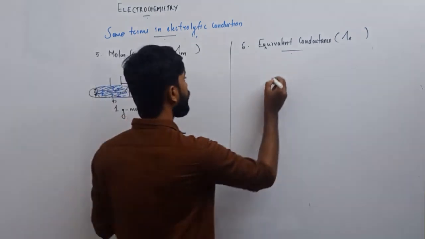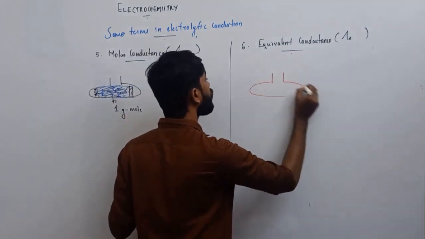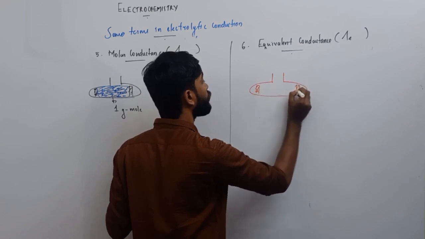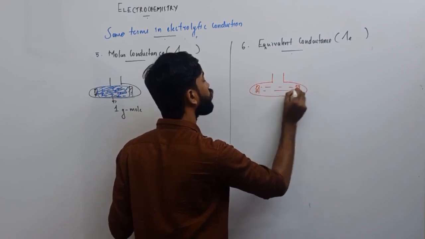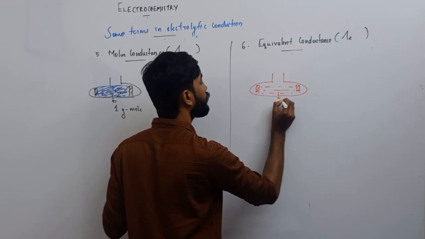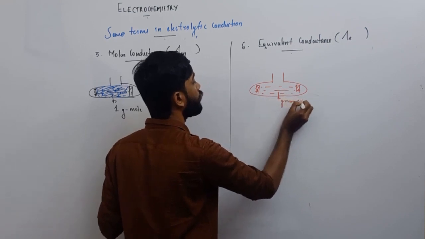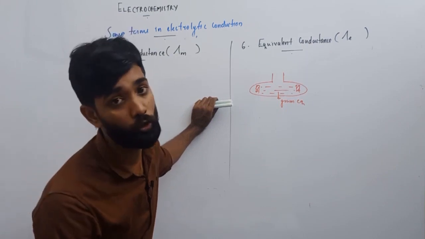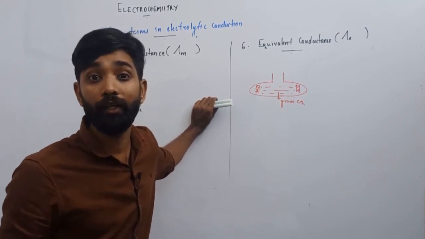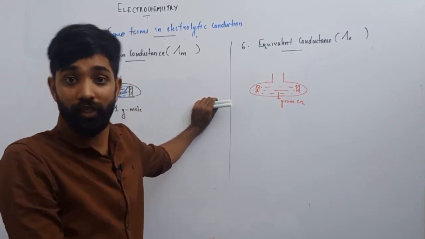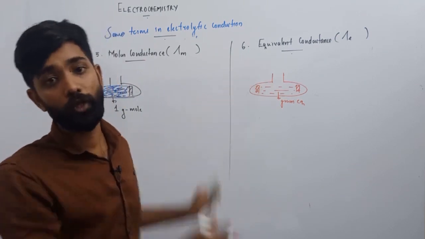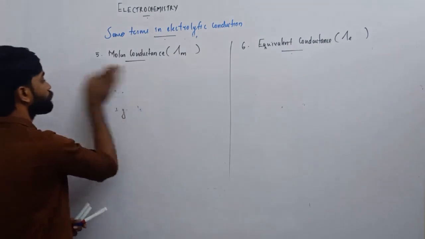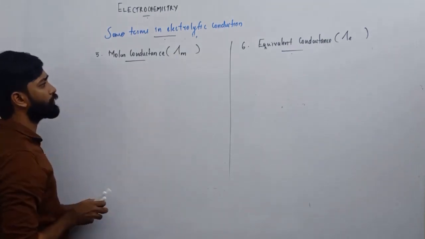If I have 1 gram equivalent electrolyte here, you know the difference between gram mole and gram equivalent. 1 gram equivalent electrolyte also has a lot of ions. The conductance offered by all ions in 1 gram equivalent is said to be equivalent conductivity. That is the difference. So what is molar conductance?